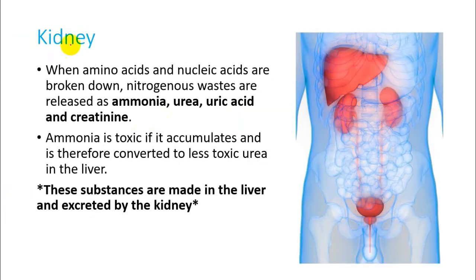Next title is kidney. Kidney is also one of the organs which are releasing or excreting urea, which is a liquid waste product, and besides urea it can excrete some salts, water, and other things as well. So we said that kidney is excreting urea. From where is this urea coming? It's coming from the liver.